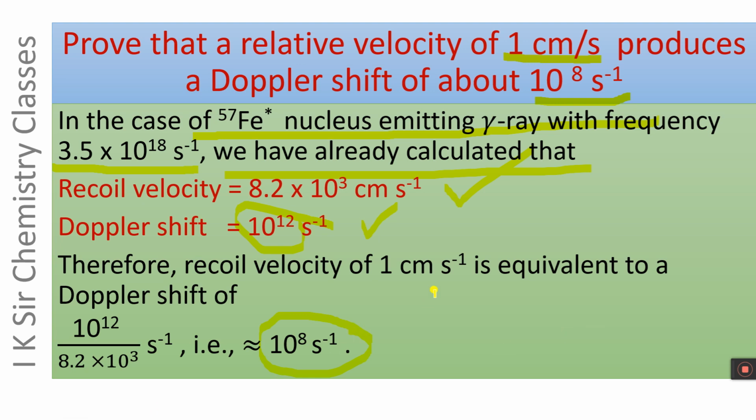If the source of gamma ray has a relative velocity of 1 centimeter per second, there will be a huge amount of Doppler shift and it is equal to 10 to the power 8 per second.